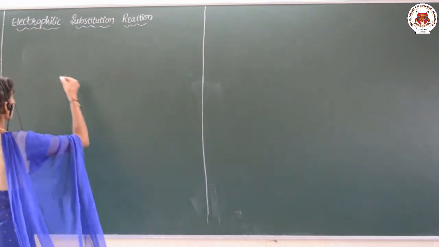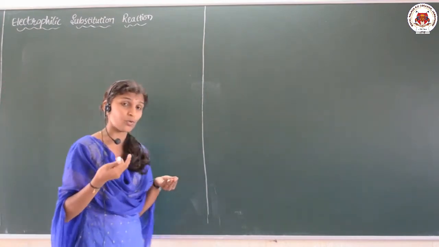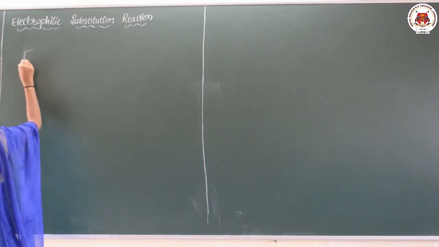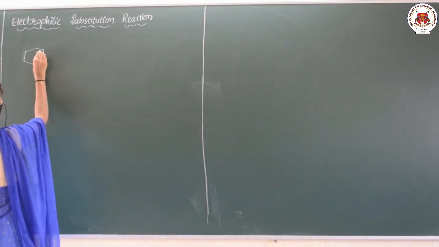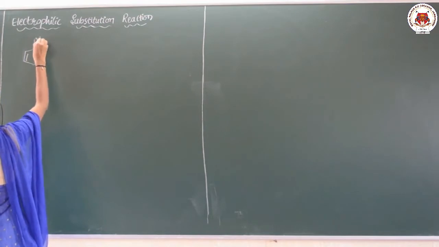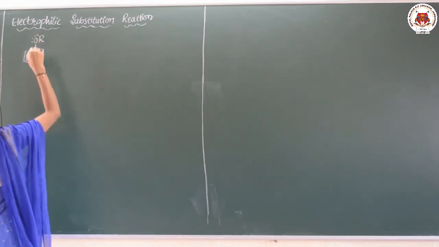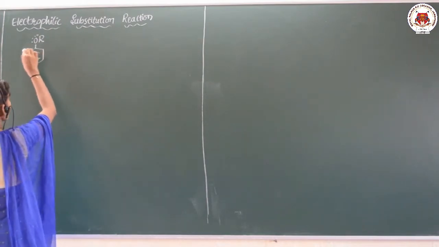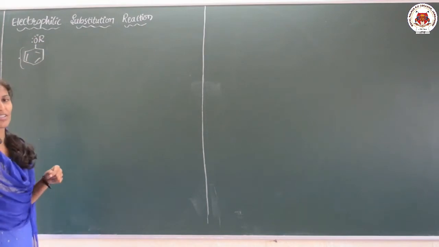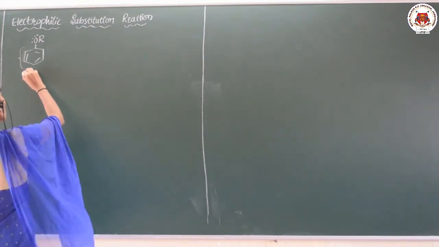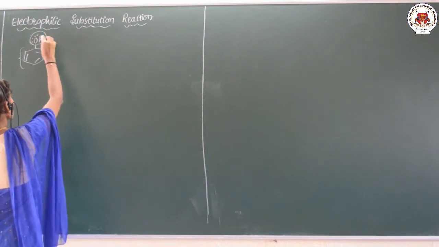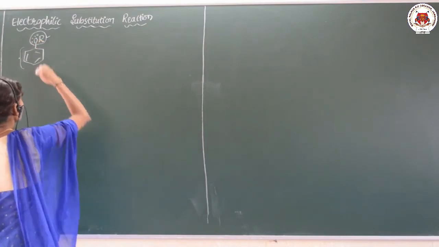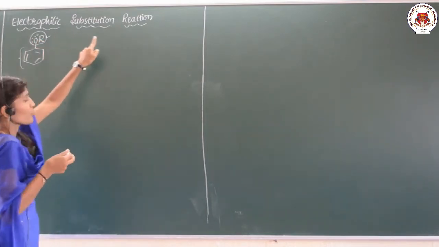So, first of all, let us discuss why ethers undergo electrophilic substitution reactions. Let me tell you, see here, this is the ether. Okay. So, this undergoes electrophilic substitution. It means it consists of the benzene. The benzene itself is an electron rich system. And then this alkoxy group will activate the ring towards the electrophilic substitution reaction.